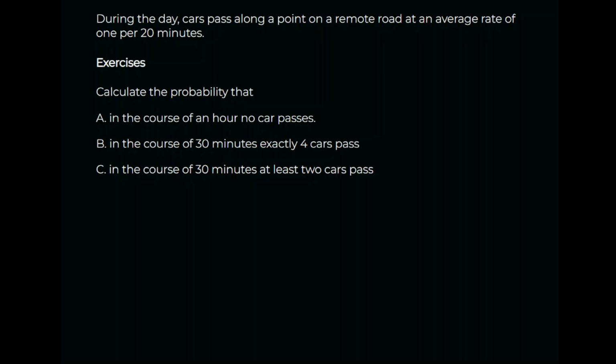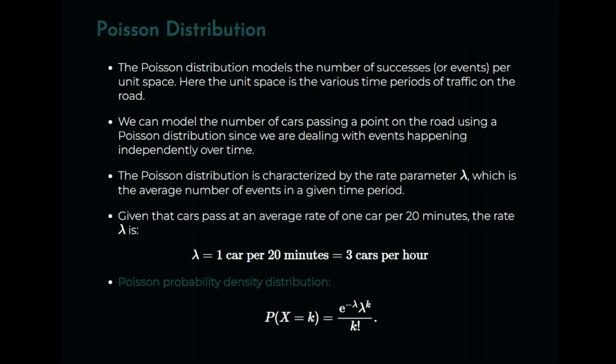Calculate the probability that in the course of 1 hour no cars pass. Calculate the probability in the course of 30 minutes that exactly 4 cars pass. And calculate the probability that at least 2 cars pass in 30 minutes.